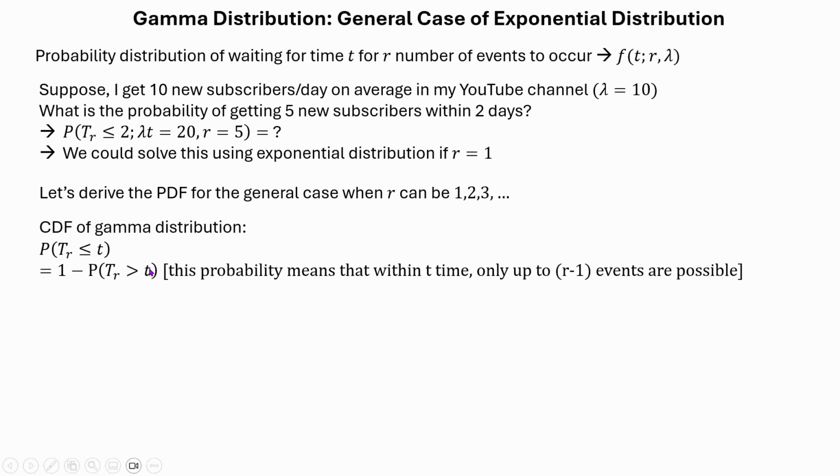So how do we model this? It is very simple. We can model this using the Poisson distribution. In Poisson distribution, we simply model the probability of some number of events occurring within a fixed time frame. So here, that time frame is t, and we are trying to model the probability of 0 events occurring, 1 event occurring, 2 events occurring, up until r minus 1 events occurring. That is why we wrote this as the sum from k equal to 0 to r minus 1.